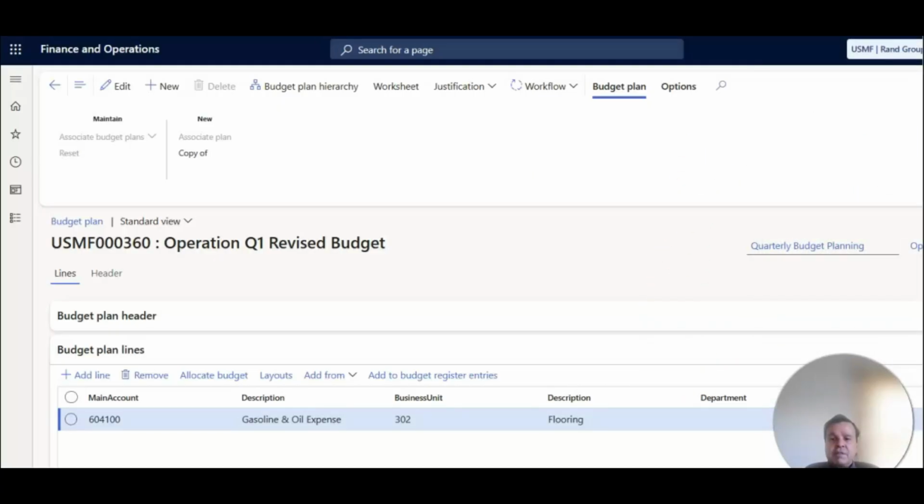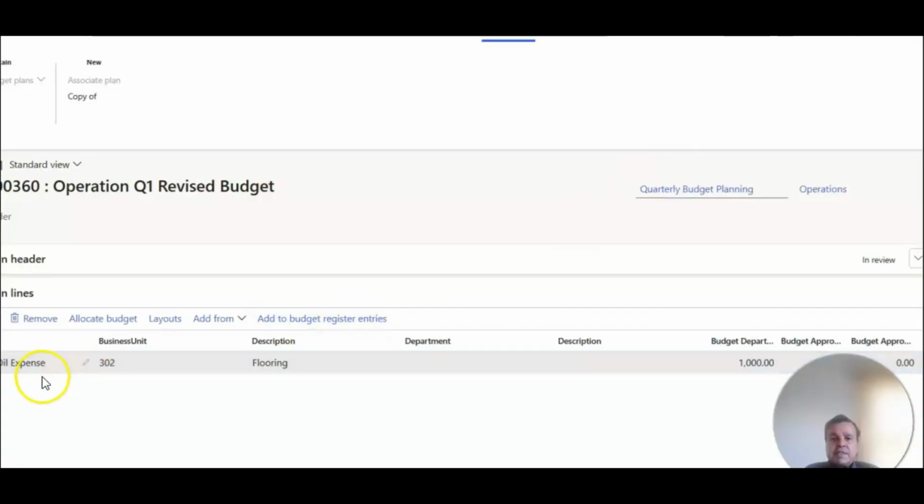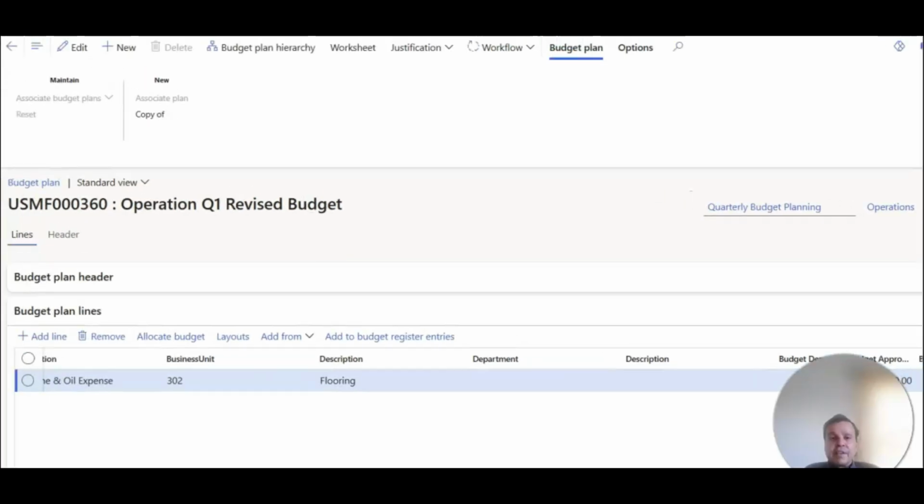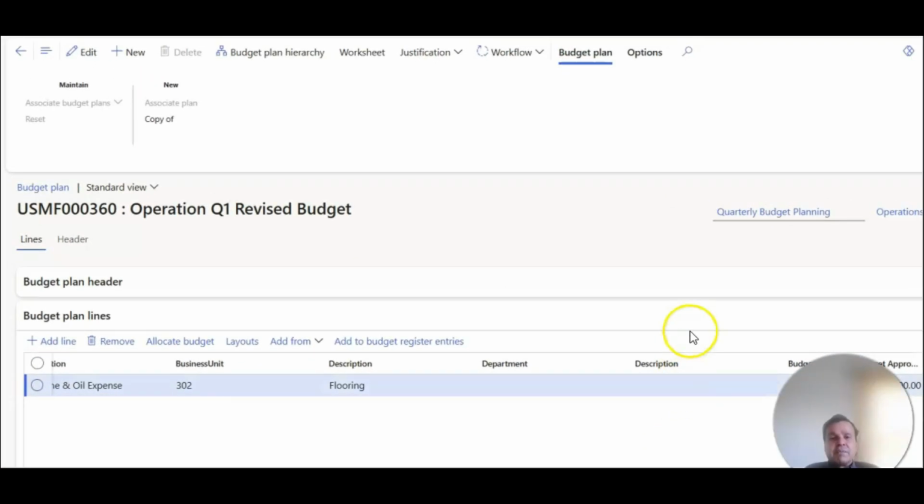So once this is done, we are going to review what happened over here. If I were to show you this screen, and I'm going to move this a little bit, you can see that the line that we created originally just had budget department with $1,000. This budget approved by finance, there is nothing, but if I refresh it because we published it, the $900 shows up. So it gives you complete visibility of what the departments submitted as budget, what the finance approved, and then it's on the way for the CFO to approve the final budgets. Once all the budgets have been entered and completed, you could aggregate that and you could also send that.